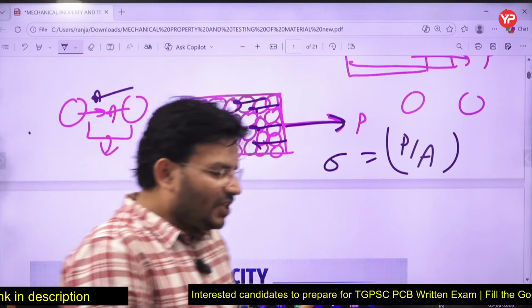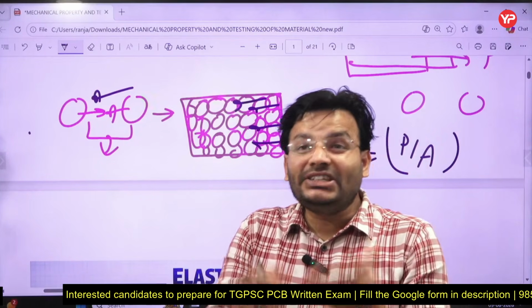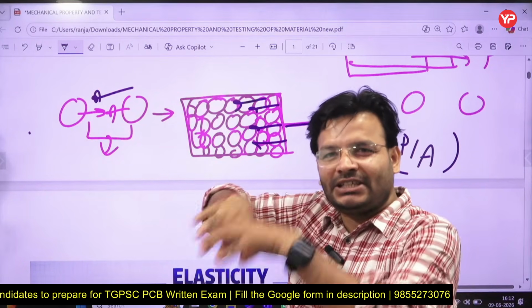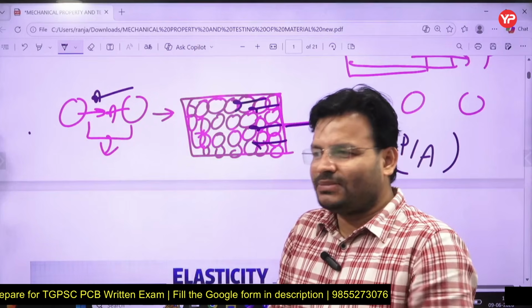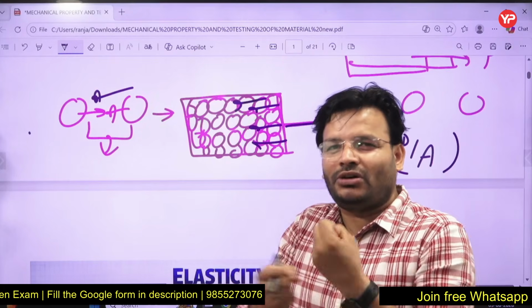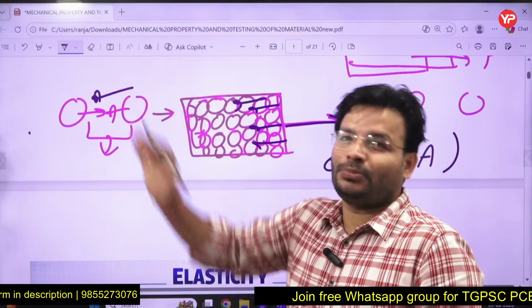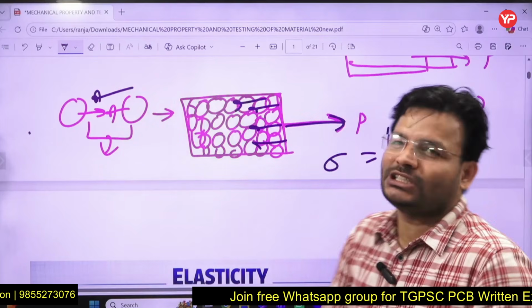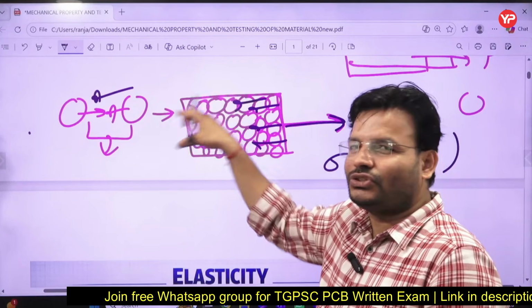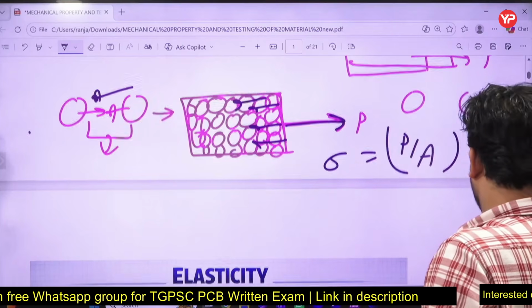That's why you used to say, sir, stress is an internal resistance force, right? Why has internal resistance been developed? Because of the atomic forces, sir. Since the atoms were in a stable condition, once I apply the load, that means you have made the effort to destabilize their distances. So they will try to oppose that, and because of that, an internal resistance force is developed, and we get a stress. Getting or no? Suppose no extra internal force is developed, you will not get any stress. Clear that point? So that is your stress.